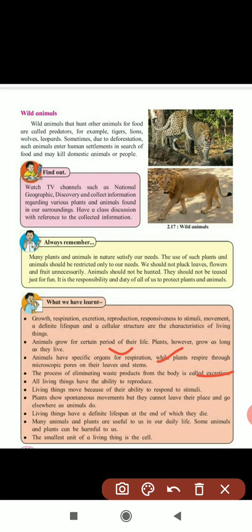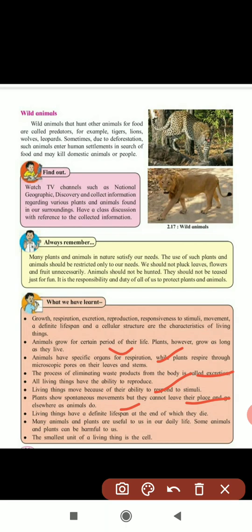All living things have the ability to respond, and that's why we show some movements. Living things move because of their ability to respond to stimuli. Plants show spontaneous movement, but they cannot leave their place to go elsewhere as animals do. So plants do not go from one place to another, but they do some movement. Next, living things have a definite lifespan at the end of which they die.